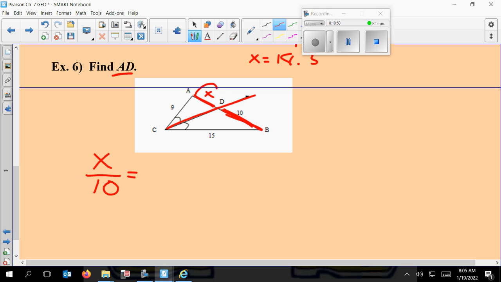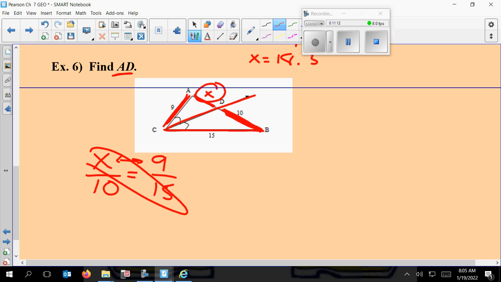The side that's adjacent to X is AC, which is 9. So they kind of have to go together here, okay? And then the other side, BC, is adjacent to BD, so we're going to use 15. Just be really careful that you set that up properly.